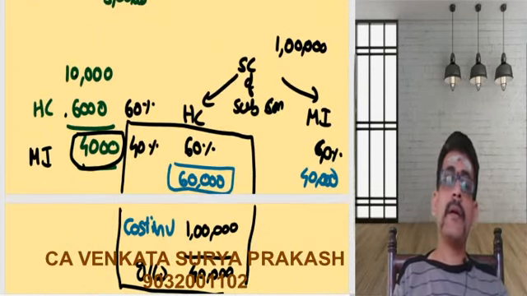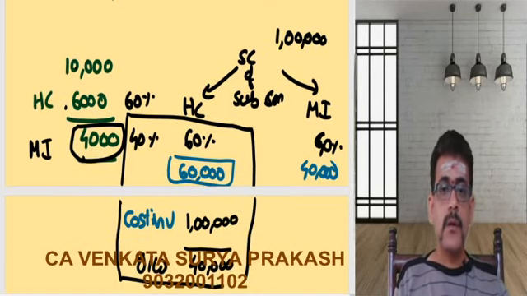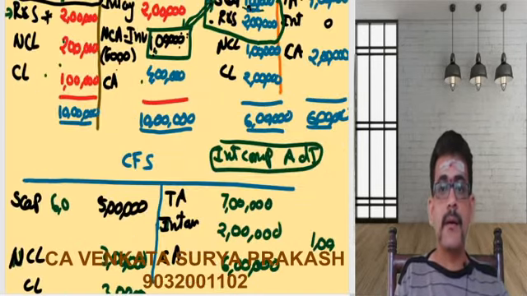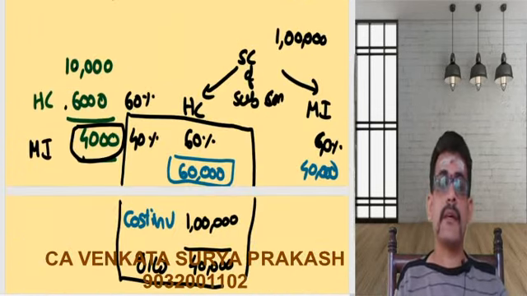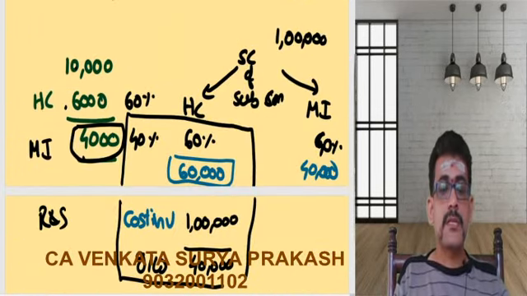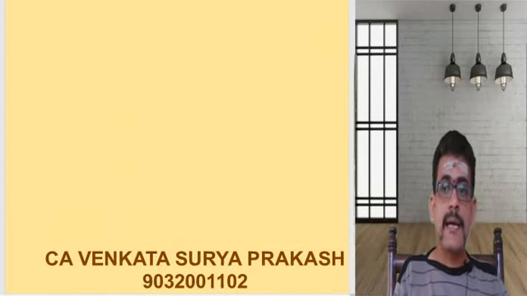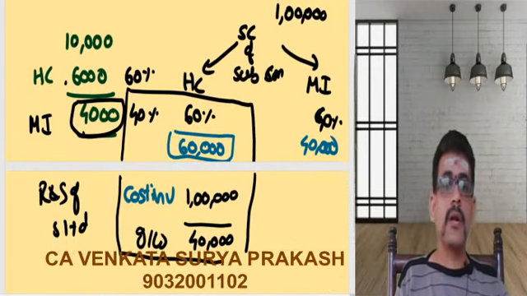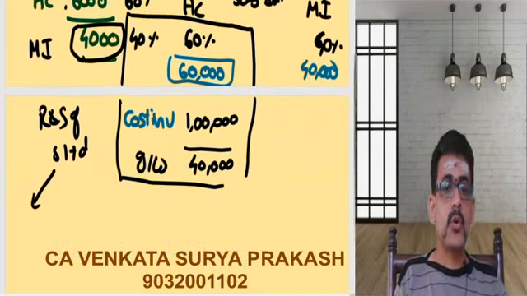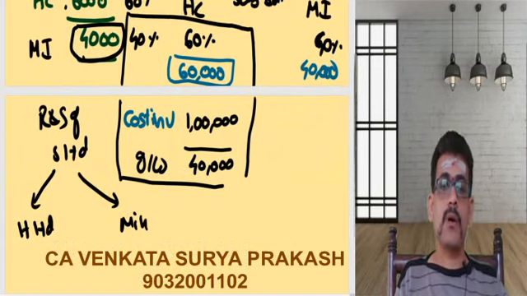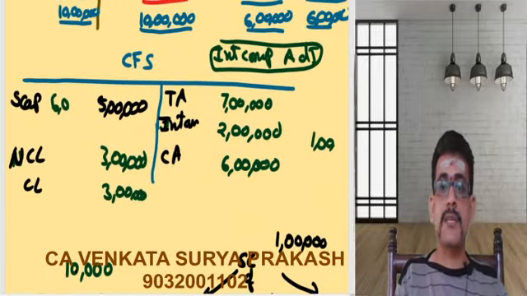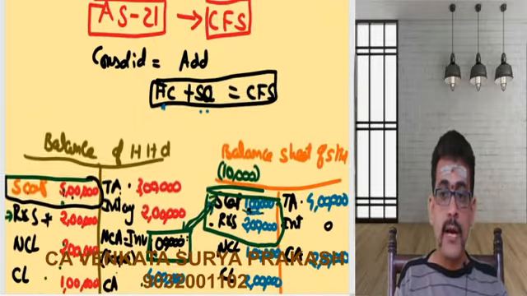Now, what else did we have left there? Reserves and surplus of S Limited. What is the reserves and surplus of S Limited? 2 lakhs. Now what do I need to do? This 2 lakhs, I should not add directly to the holding company. I need to split this into two things: one for the H Limited holding company, another for the minority group. Holding company is holding 60%, minority is holding 40%. The reserves and surplus is 2 lakhs.